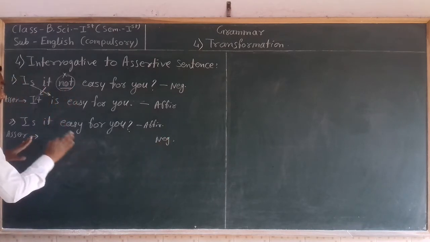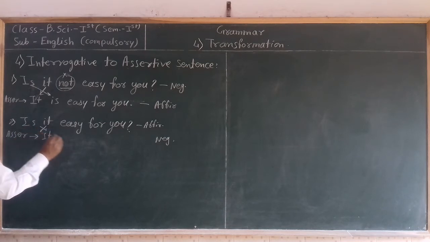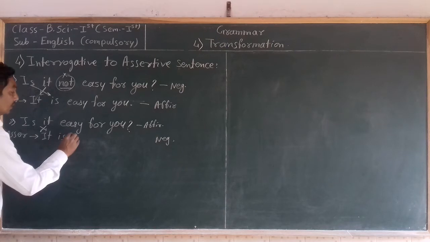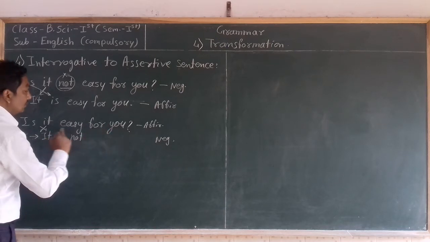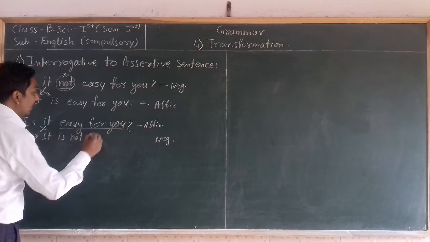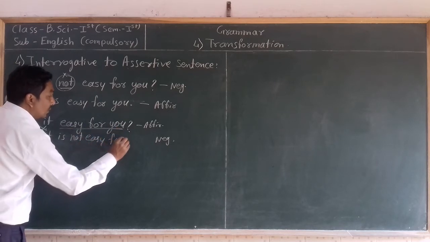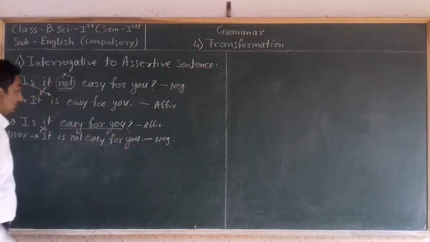So how can we transform this sentence into negative form? First, take the subject "it", then the helping verb "is", then after the helping verb take "not", then write the remaining sentence as it is: "easy for you", and finally give a full stop there.